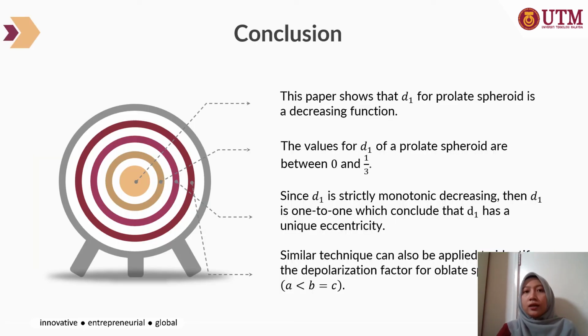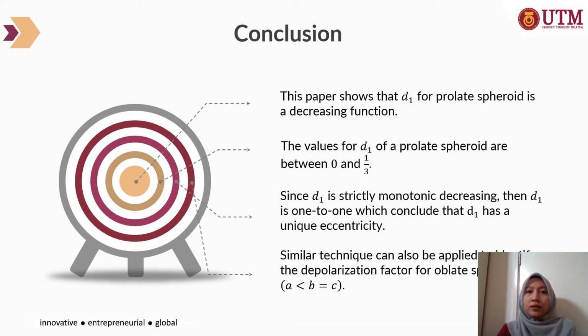In conclusion, this paper shows that D1 for a prolate spheroid is a decreasing function. So how about D2 and also D3? Since for a prolate spheroid B is equal to C, then D2 is actually equal to D3. Next, the value for D1 of a prolate spheroid must actually be between 0 and 1/3. And last but not least, since D1 is strictly monotonic decreasing, then D1 is one-to-one, which concludes that D1 has a unique eccentricity.